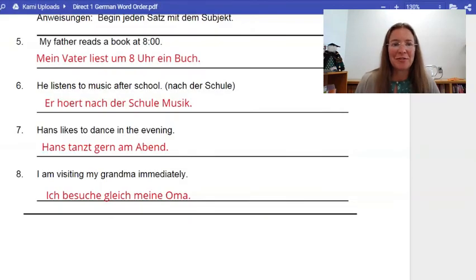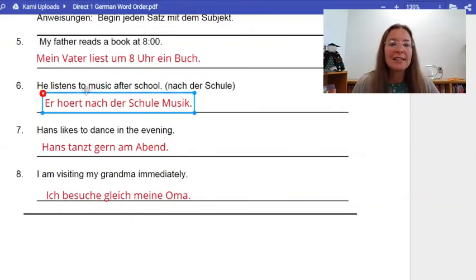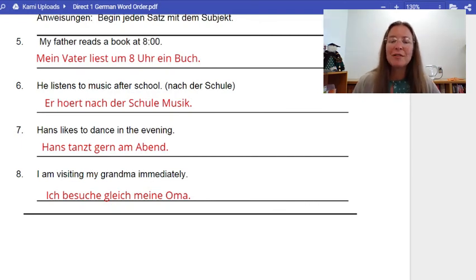Let's correct our answers. So Nummer 6. He listens to music after school. Er means he. Hört is my verb, and I use the OE combination here because I don't have my German keyboard. Er hört, subject verb. Nach der Schule. Nach der Schule means after school, and that's telling me when he's listening to music. So that's my time element. And then the leftovers are Musik. Er hört nach der Schule Musik. You try it. Er hört nach der Schule Musik. Sehr gut.